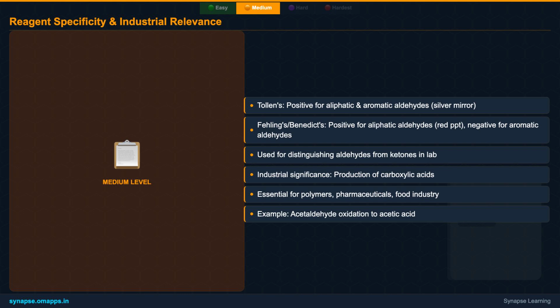Industrially, the oxidation of aldehydes to carboxylic acids is a cornerstone process, vital for manufacturing polymers, pharmaceuticals, and various food additives, highlighting its practical importance beyond just a test tube reaction.